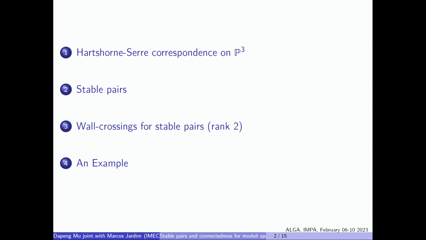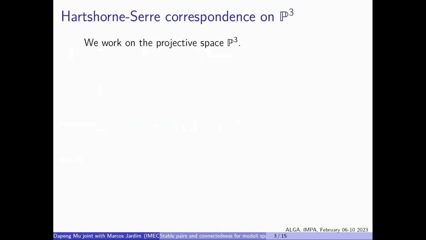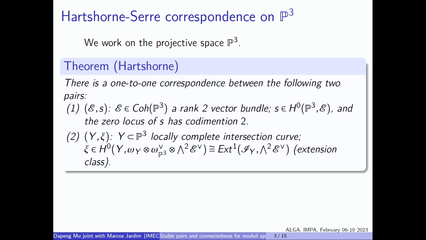So the first two sections are basically some concepts and definitions, and then some geometry will start to show up from the third section. Okay, so we work on projective space P3, and let me start with the Serre correspondence. This is the classical one for rank 2 vector bundles on P3, which says there's a one-to-one correspondence between the following two pairs.